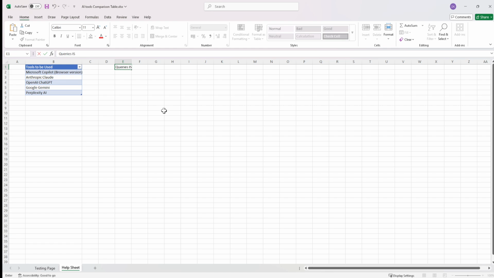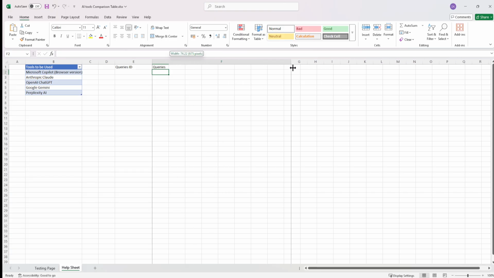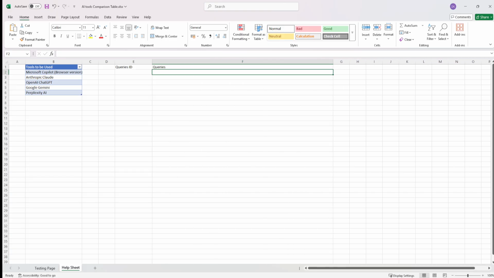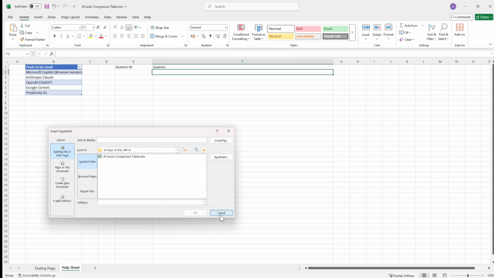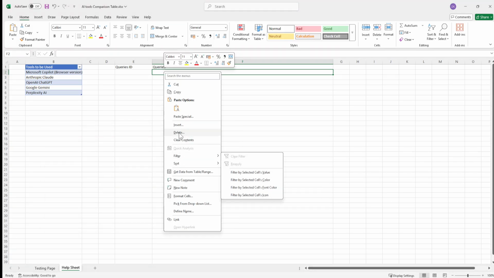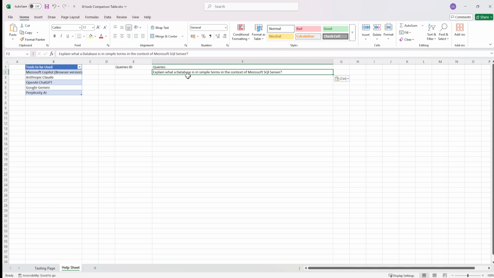I'll write down queries ID, and I will write down queries. Right, so the first query that we would be asking all of the tools would be, I'll just increase the size of it. The first query would be: explain what is a database in simple terms in the context of SQL Server.